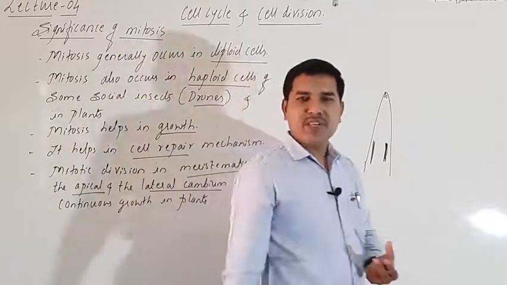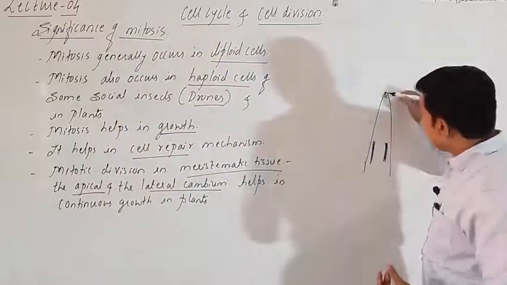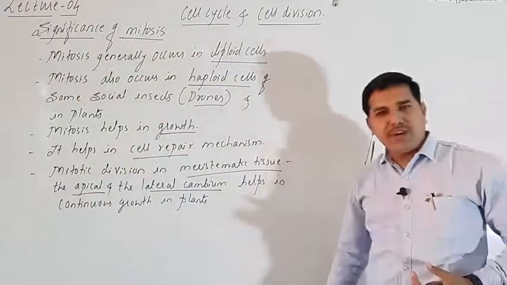These meristematic tissues are the dividing cells. When they divide, the tip goes on growing continuously.